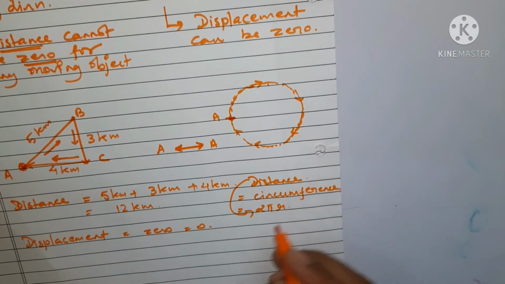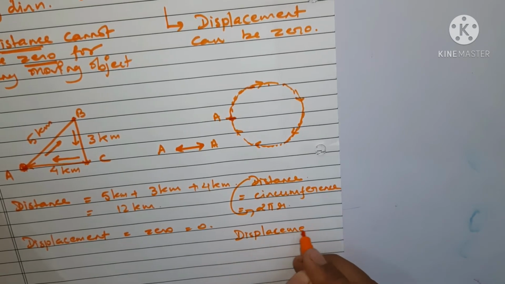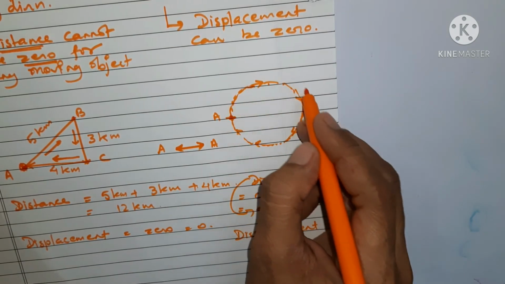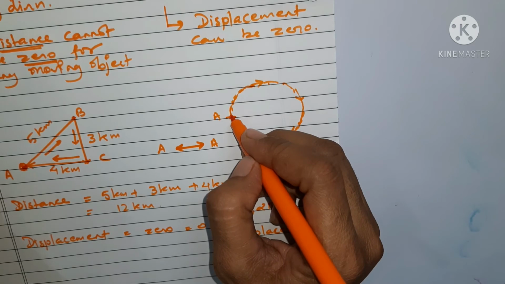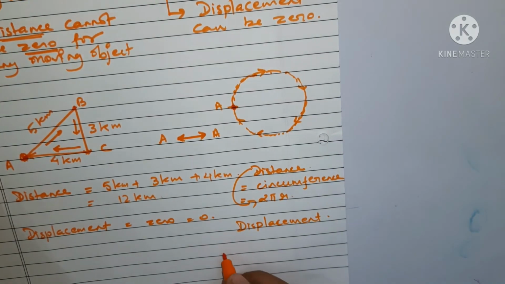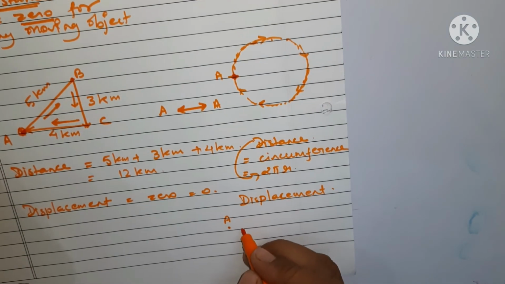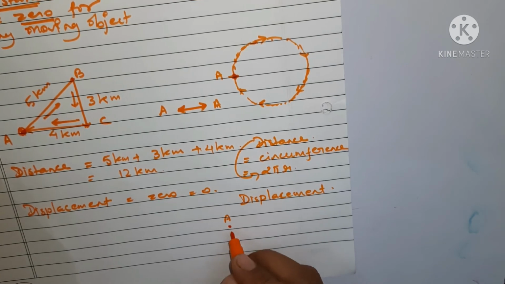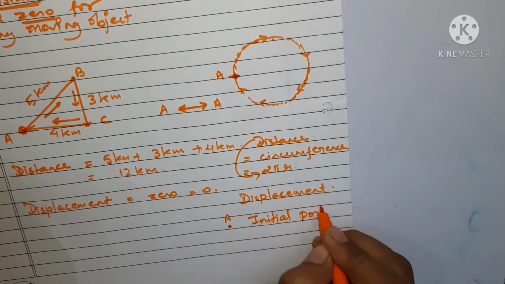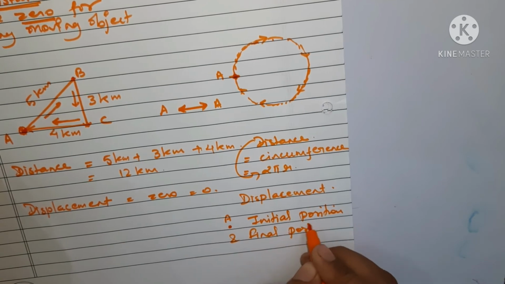But what about the displacement? Since the cyclist has reached the same position, it started from initial position A and reached point A, so its initial and final positions are both the same.